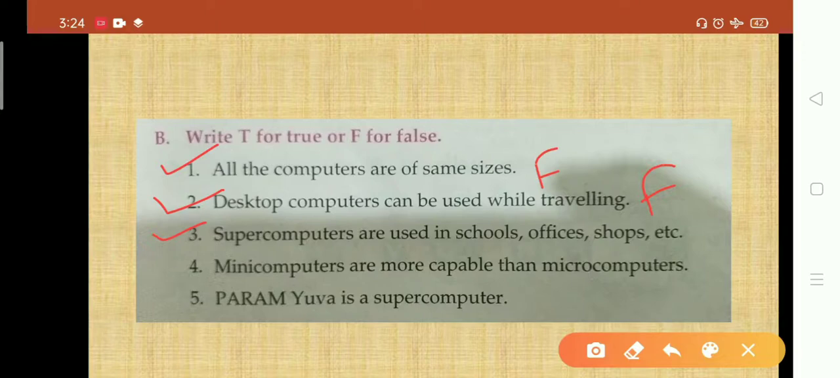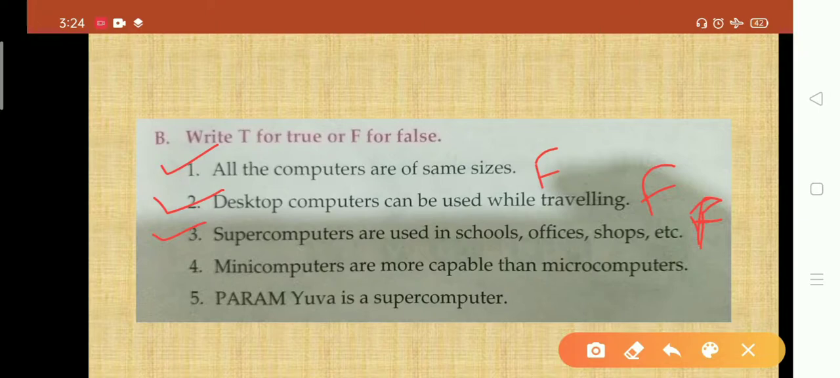Supercomputers are used in schools, office and shop. Okay, we know this supercomputer is very expensive, and the most powerful computer in a generation of computer. So it is completely false. We cannot afford a supercomputer, not a school, not an office. Supercomputers cost millions and billions, right? So in office and shops we cannot use it. In a school, office or shop we generally use microcomputers. So that's why it is false.